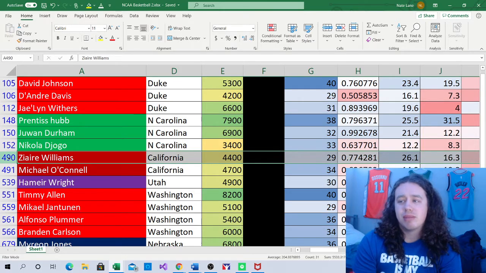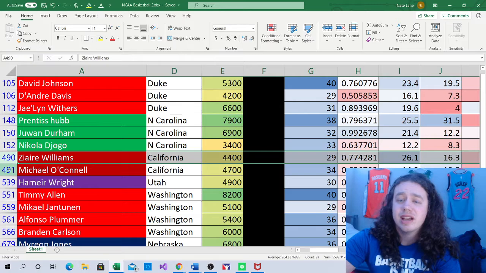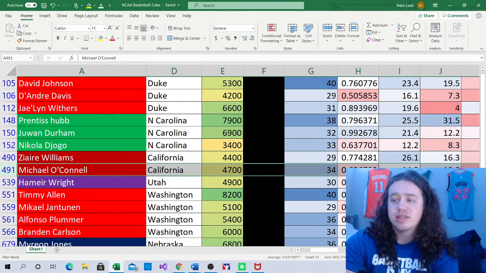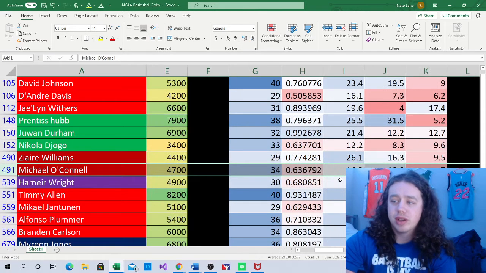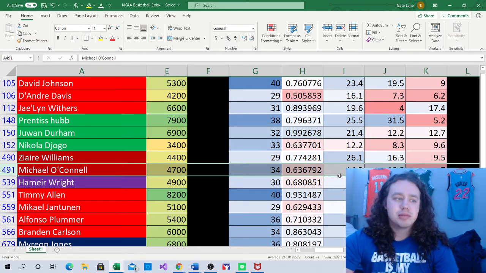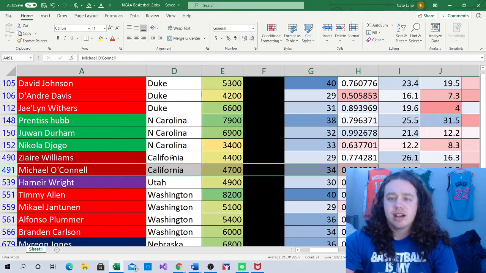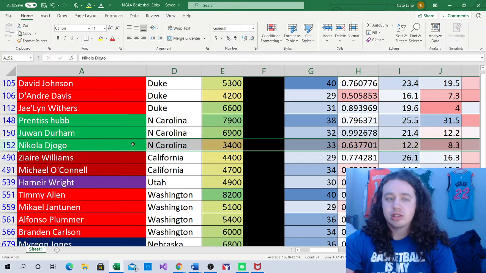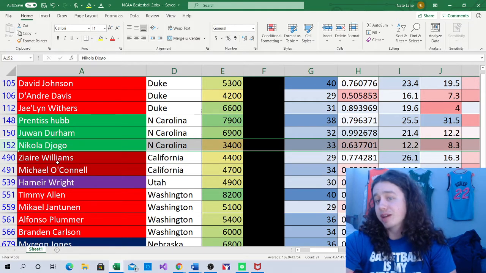And then I think the same thing about Michael O'Connell. I gave him 34 minutes today. He's only $4,700. He's a .6 point per minute guy, with a usage rate of 14.2 and an assist rate of 19.8. These guys are pretty much just two value plays I like here. Don't really want to call them a core play. I mean, for value, I'd still rather go to Nicola DeJago, but you can probably stack the line by playing him and one of these two.